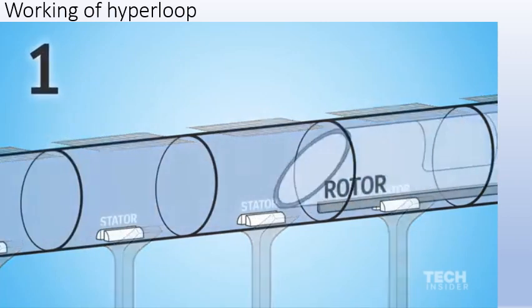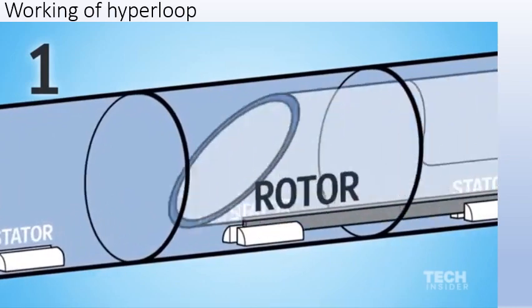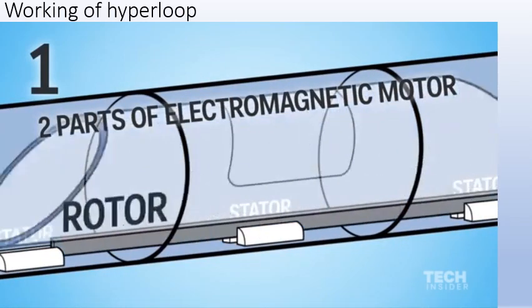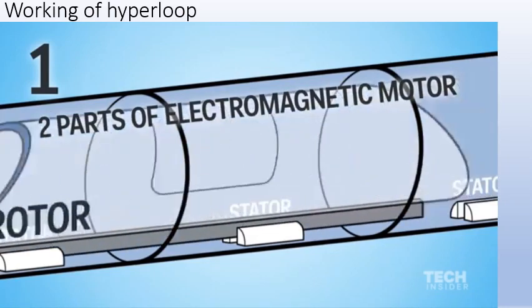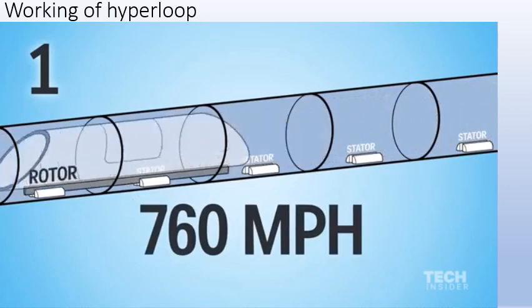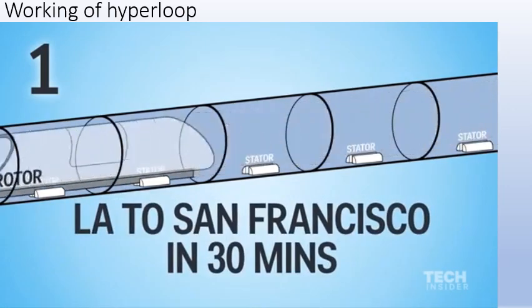The passenger capsules aren't propelled by air pressure like in vacuum tubes, but by electromagnetic motors, similar to ones featured in Tesla cars and railguns. It's aimed to travel at a top speed of 760 miles per hour, rocketing between Los Angeles and San Francisco in around a half hour.